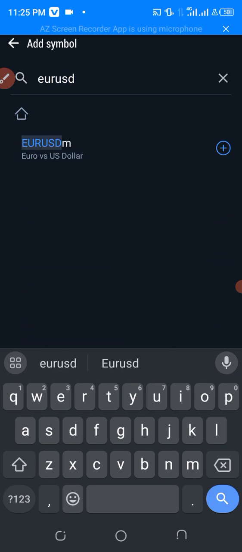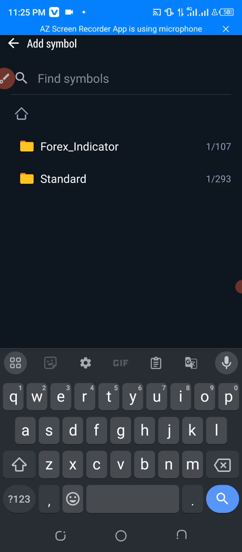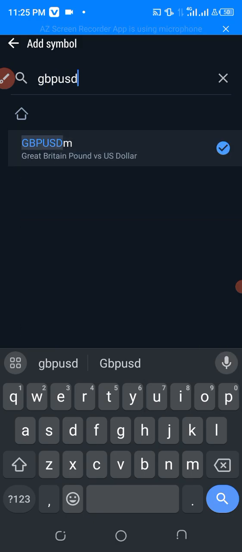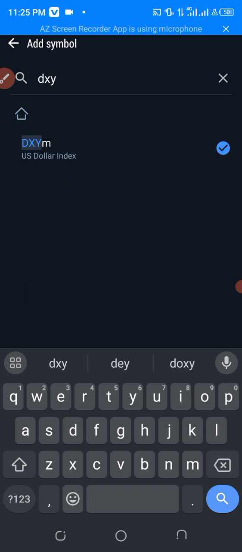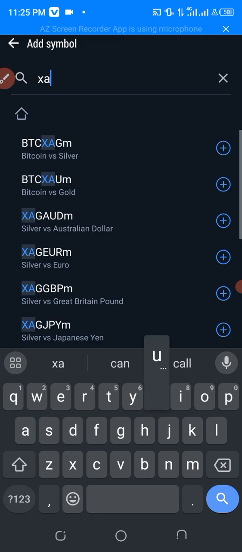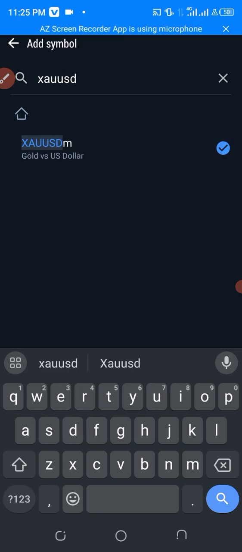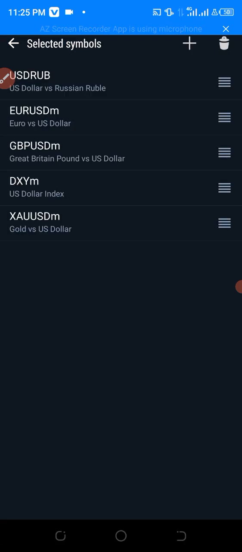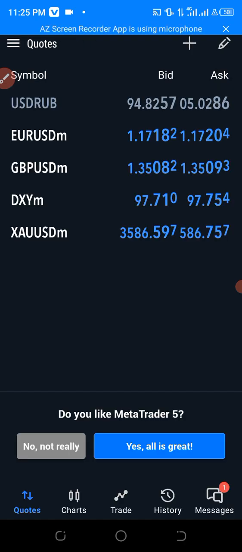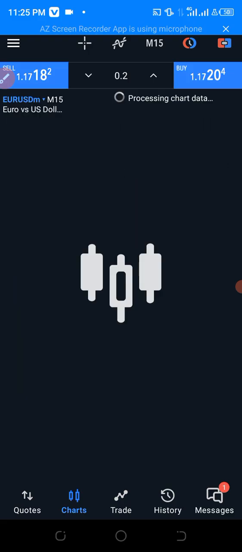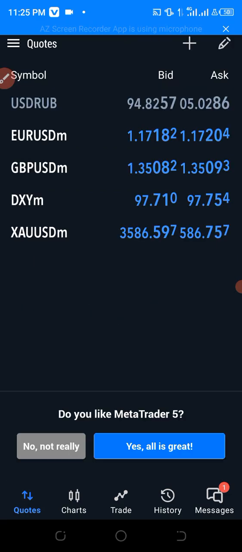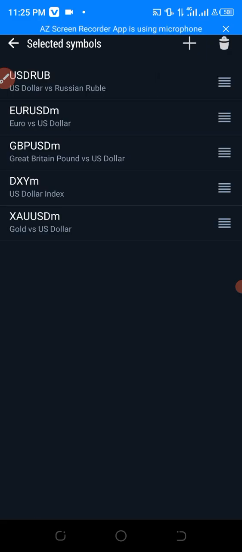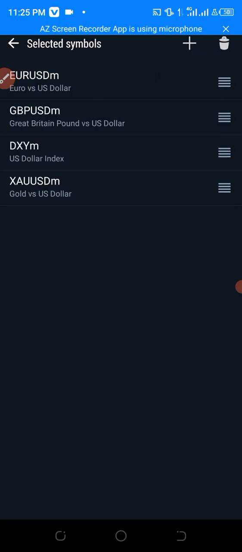EUR USD, GBP USD. I'm adding it. DXY, I'm adding it. XAU USD, that's gold, adding it. And that's that. Okay. So opening it. So let me delete this USD ZAR. I don't need it. So delete it. Go away. And it's gone.